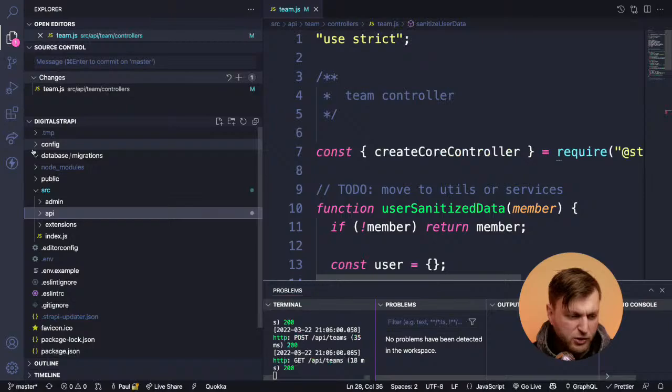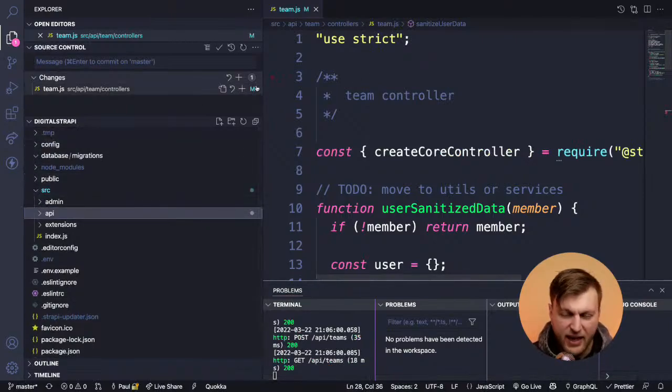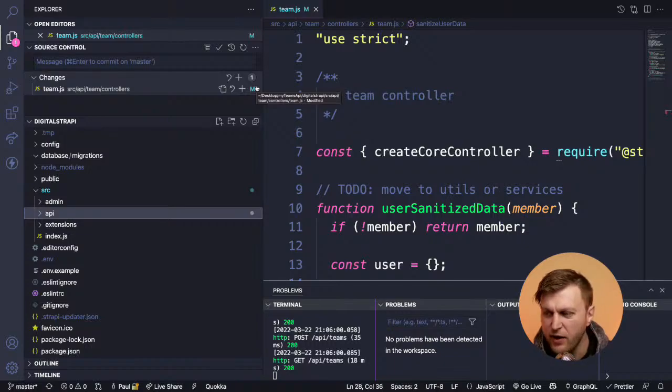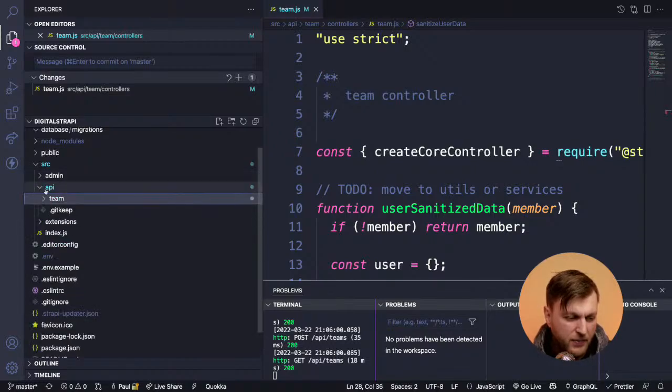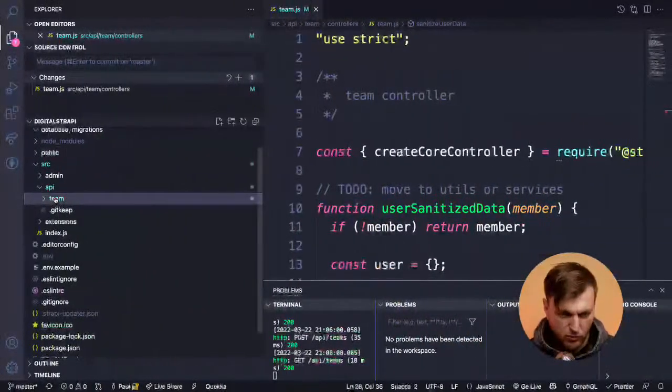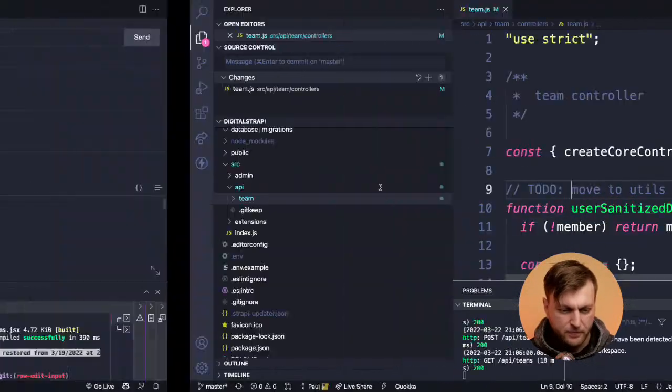Once you set up Strapi, you get basically an API straight out of the box. You have authentication and full CRUD functionality. It's very easy to set up. And more importantly, if you're familiar a little bit with backend development, you have your API, you have your entities that you create. In this case, it's teams, auto-generated. I'll show you one by example just to show you how cool it is.